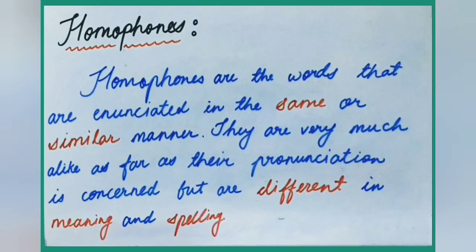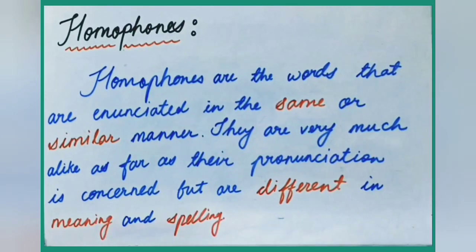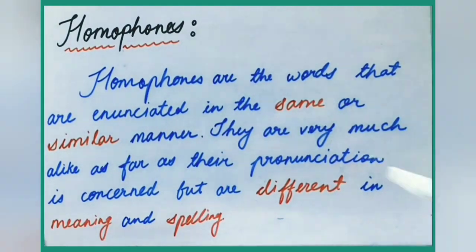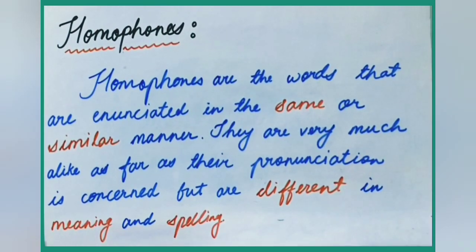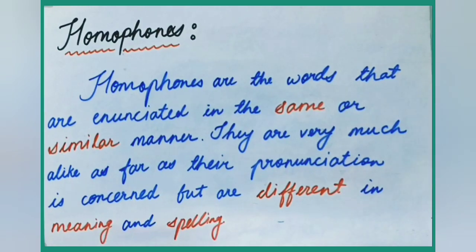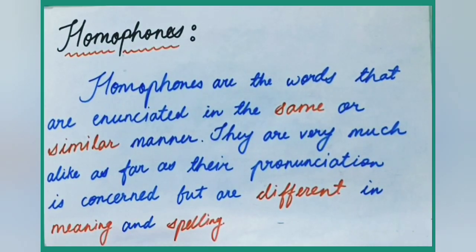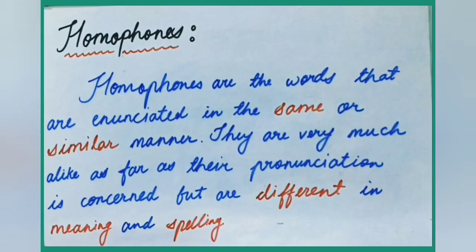Now we'll see what homophones are. Homophones are the words that are enunciated in the same or similar manner. They are very much alike as far as their pronunciation is concerned, but are different in meaning and spelling. Means, in homophones, the pronunciation is very much similar, almost alike.